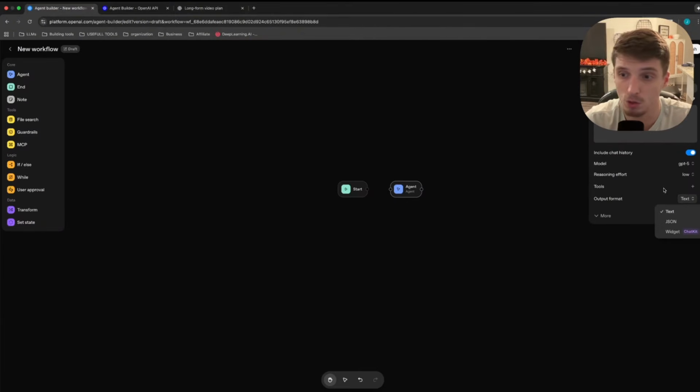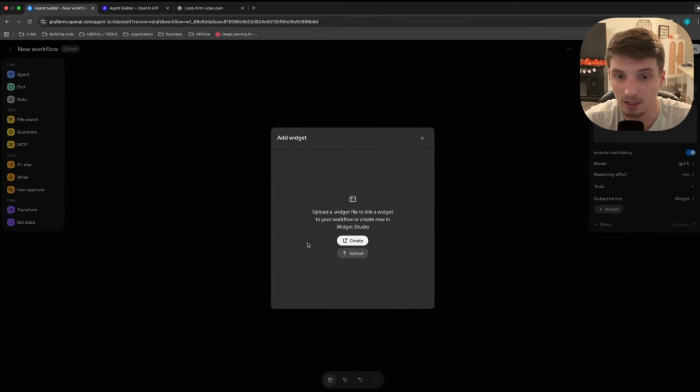Next thing is you can choose how the agent outputs. You have text here, you have JSON, and then you have this thing called widget and ChatKit. Now let's go ahead and check out exactly what this output is. Now, when you click widget, this little plus button with widget is going to pop up. Okay, now this, mind you, is the output format that we want our agent to output in.